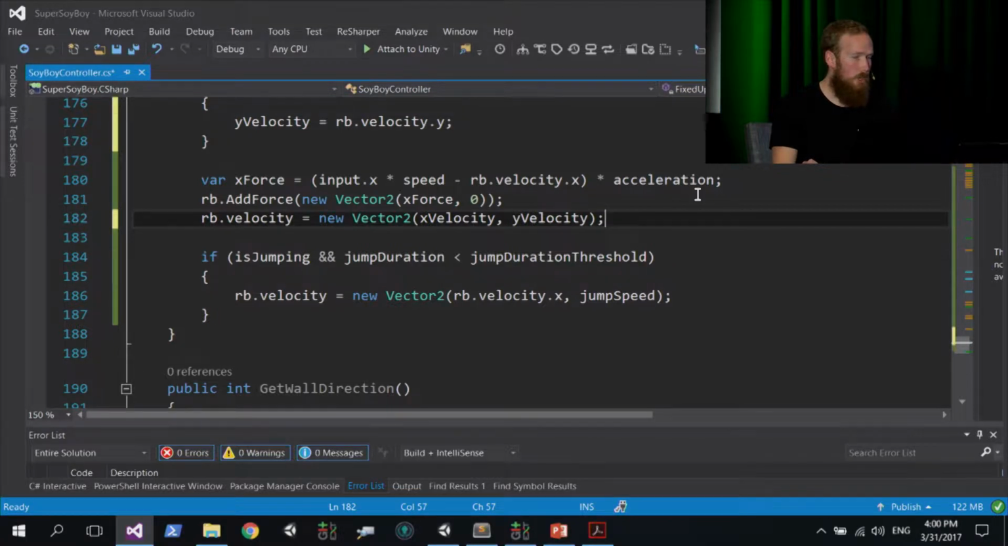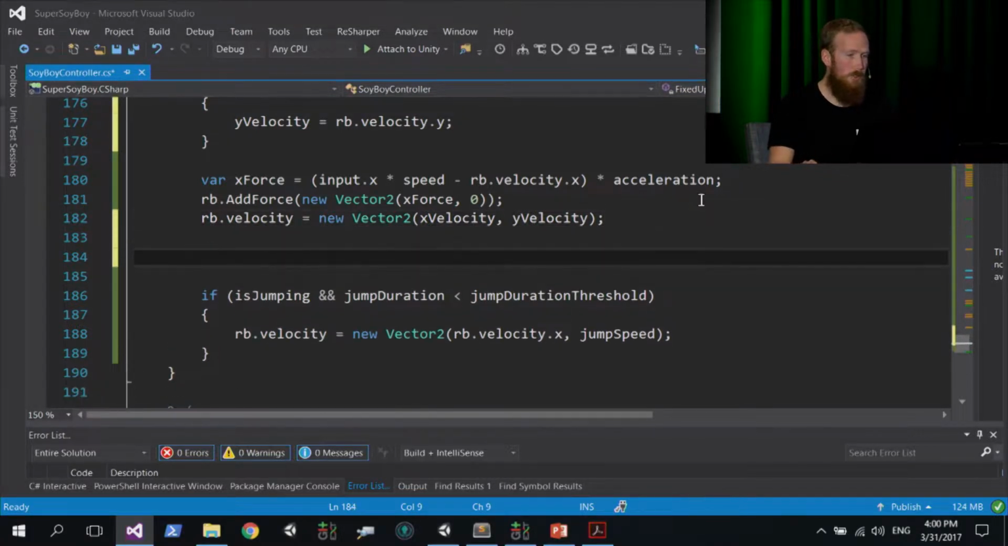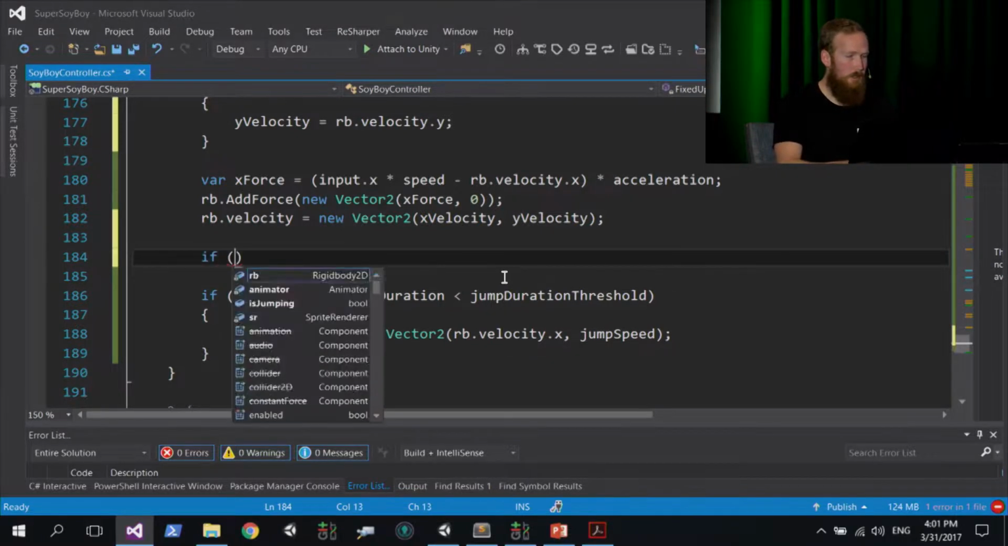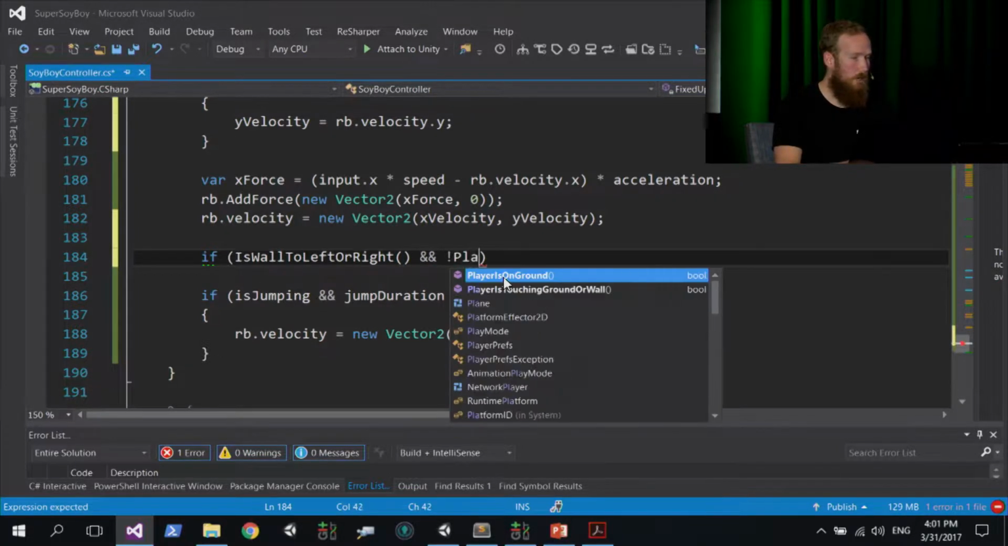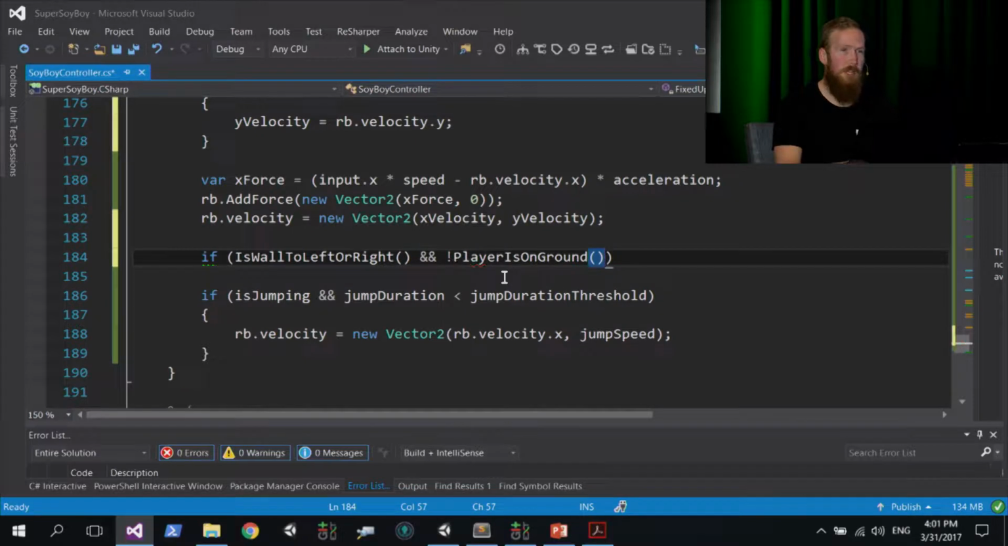And then just below that, we're going to add a new line. So this is towards the end of the FixedUpdate method, just above this if statement in here. After we've set that rigidbody.velocity, we're going to say if isWallToLeftOrRight, and we're going to put in an exclamation mark, and I'll explain why, and then just put in playerOnGround. So an exclamation mark in C# can reverse a Boolean value. So if playerOnGround is true, it's going to basically say, is it false? So we're just going to evaluate the opposite.